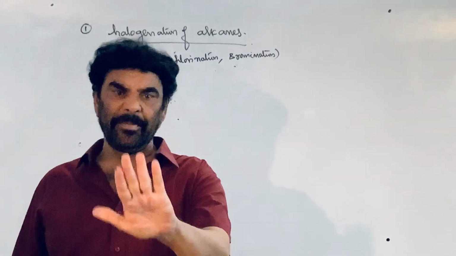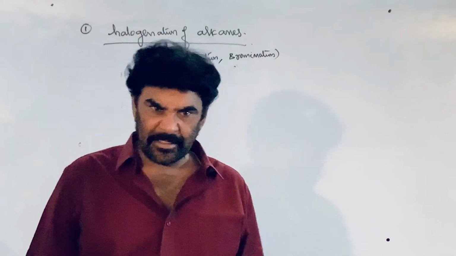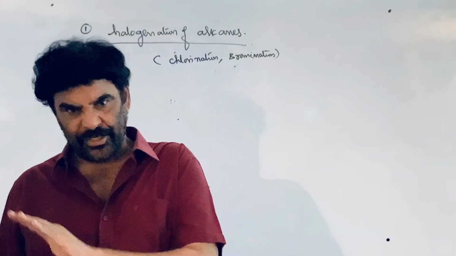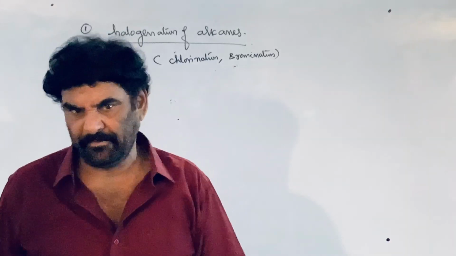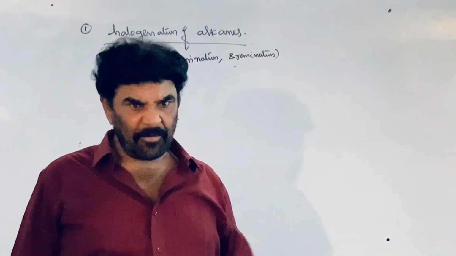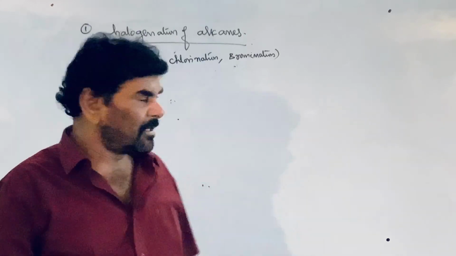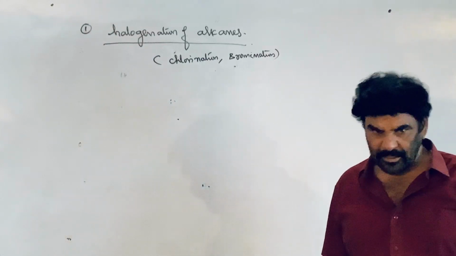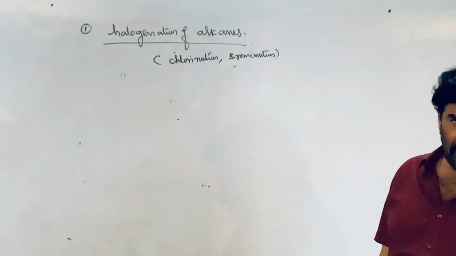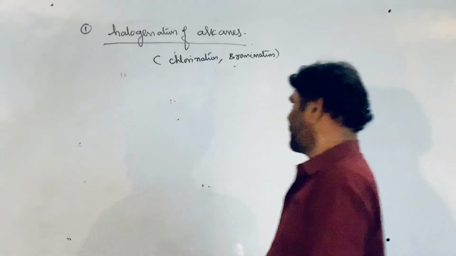This reaction can be extended to the preparation of fluoroalkanes and, through iodination, iodoalkanes, but these two are not economically viable. The fluorination has its own problems and iodination has its own problems. Therefore, starting from the alkanes, we can prepare the alkyl chlorides and the alkyl bromides.